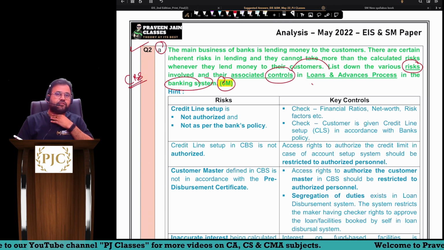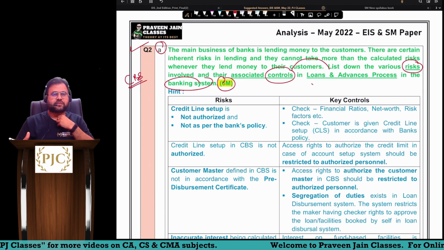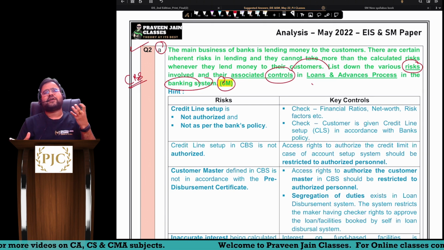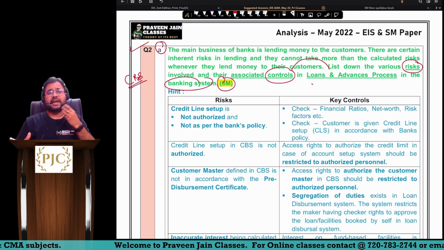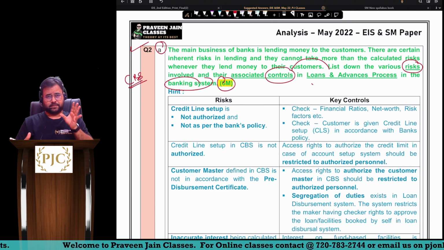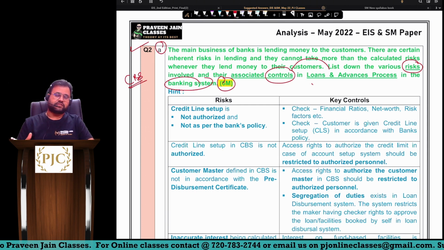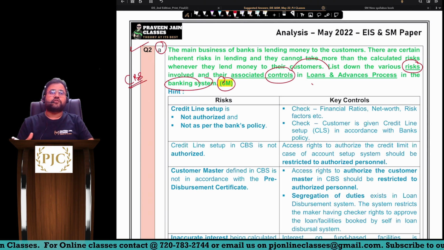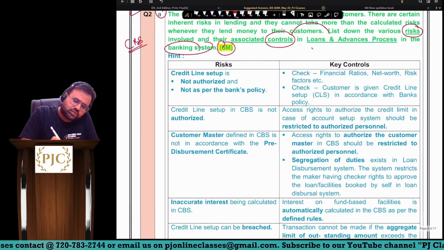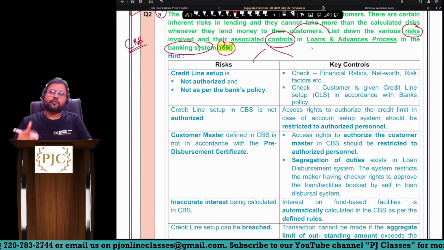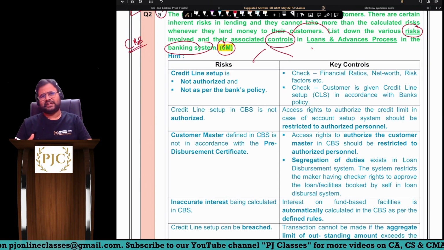In chapter 5, if you can recall, there are various business processes which a bank performs, sir. You have the CASA process, you have the mortgage process, sir. You have the treasury process, internet banking process. Also, we have discussed credit card process. In that, one of the processes was loans and advances. Now, sir, in that loans and advances process, what are the risks, what are the controls? For this, I have a detailed video on my YouTube channel, sir. There I have explained all the business processes of banks in great detail.